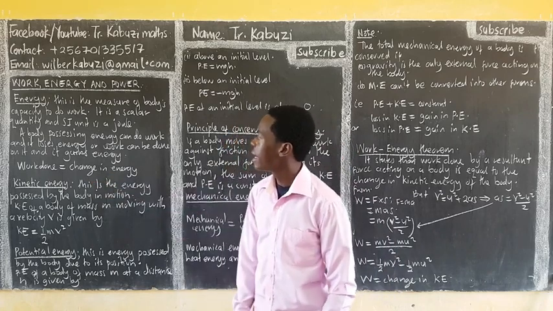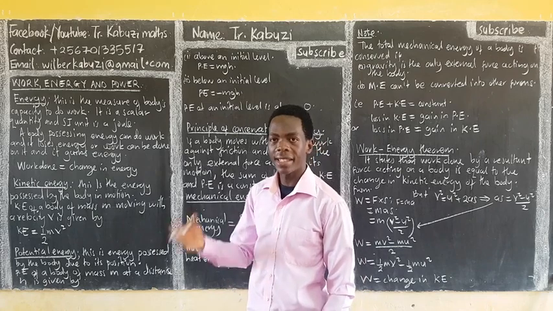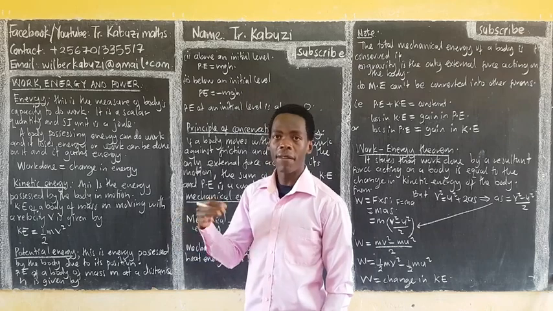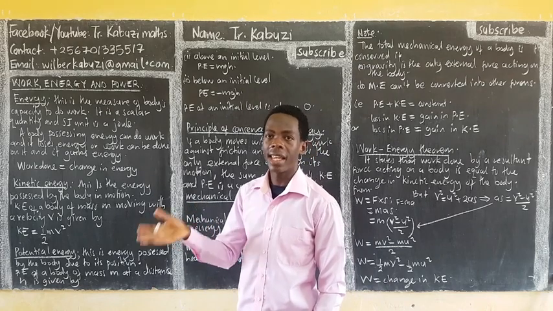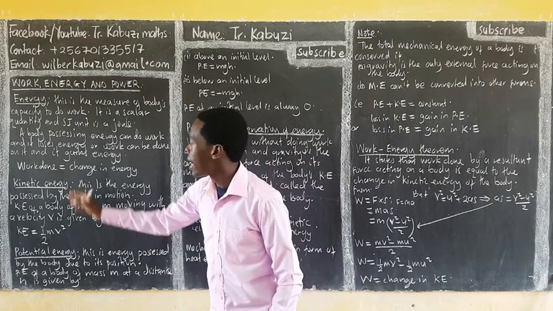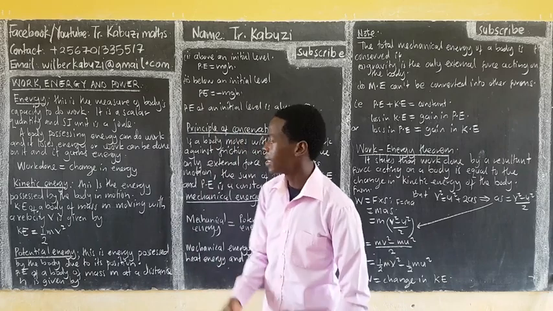A body possessing energy can do work and it loses energy. So, whoever does work loses energy, and whoever the work is done against gains energy, as simple as that. Work done is equal to the change in energy. So from there, let's handle kinetic energy.